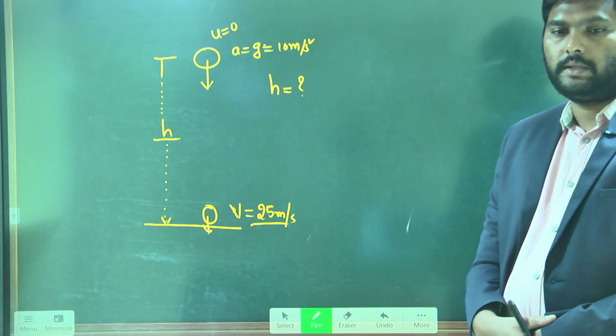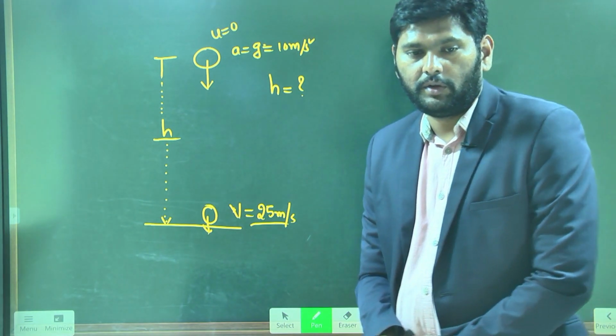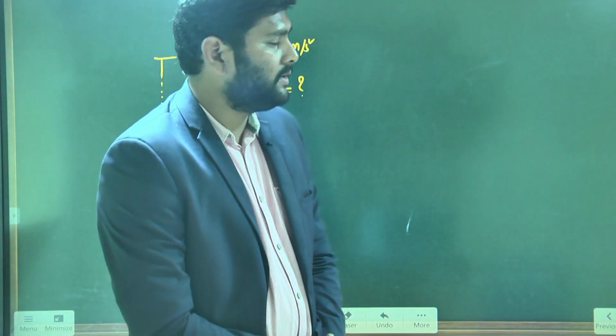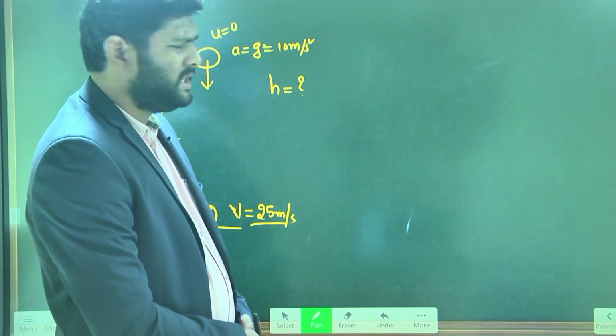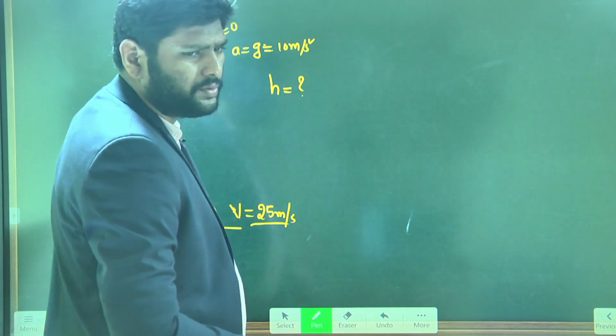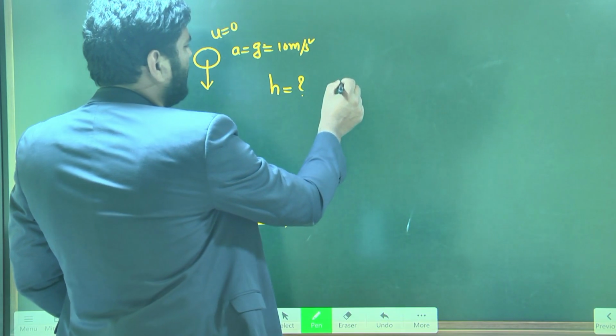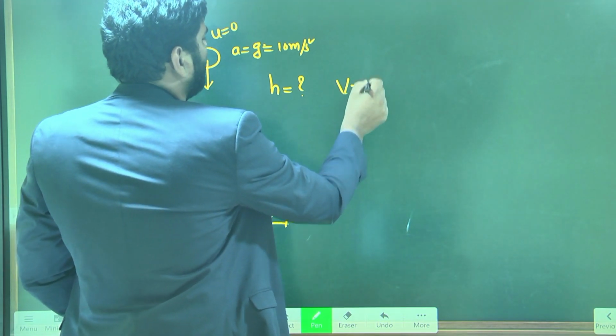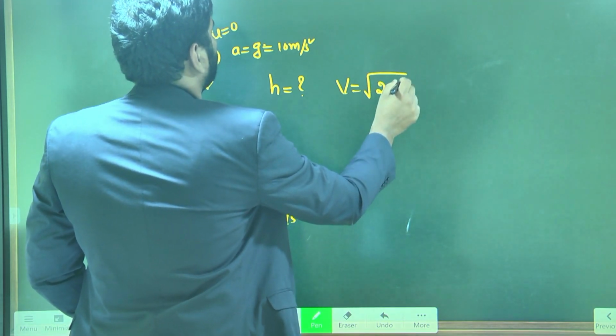From what height is the object falling freely? Can you tell me from what height the object is falling freely? You can find the answer easily. So the thing is, what formula will we use? You can use the formula V is equal to under root of 2gh.